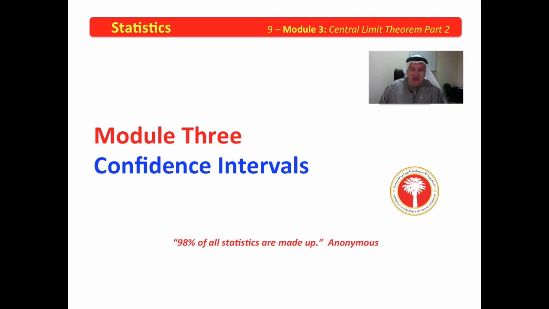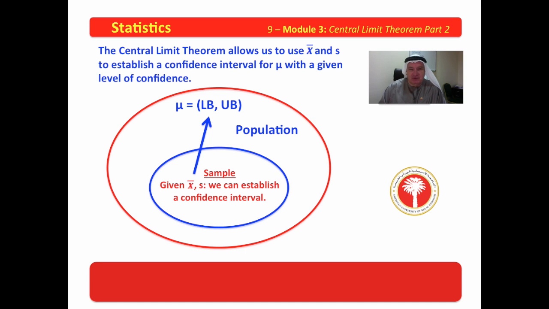So let's go back to what we were discussing with confidence intervals. Do you remember this little diagram? In this diagram, we were talking about taking a sample and determining from the sample, x bar and s of the sample, the number that we have in the sample, and using that to construct a confidence interval for the true value of the mean of the population, a value that we wouldn't know.